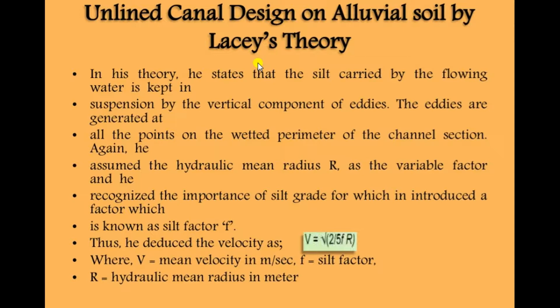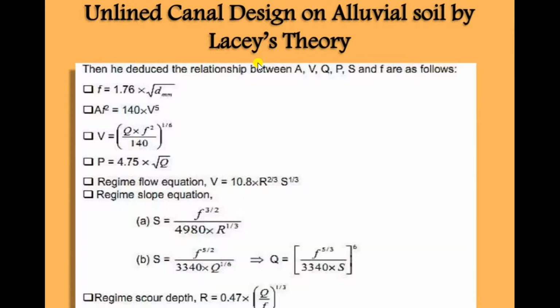V is equal to under root of 2 upon 5 into F into R, where F is the silt factor and R is the hydraulic mean radius. Now F is equal to 1.76 into under root of d in mm, where d in mm is the mean particle size. Another equation is A F square is equal to 140 V raised to 5. These are the velocity equations given by Lacey. Converting that equation, V is equal to (Q into F square upon 140) raised to 1 by 6, and P is equal to 4.75 under root Q.